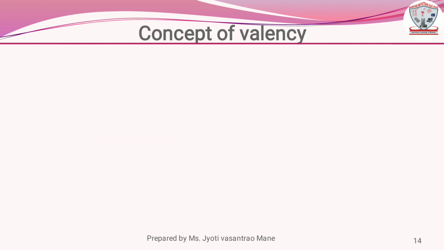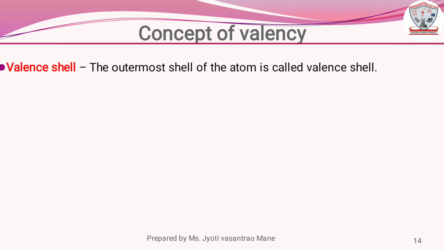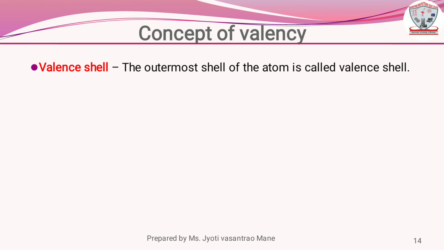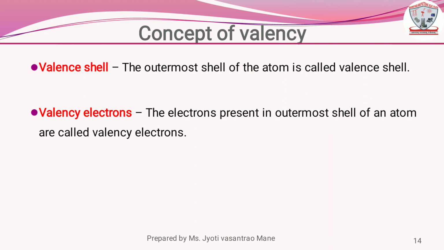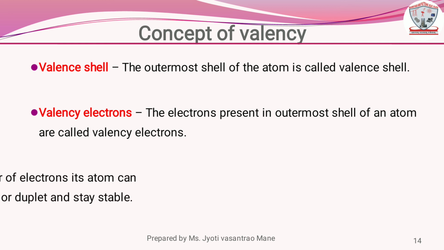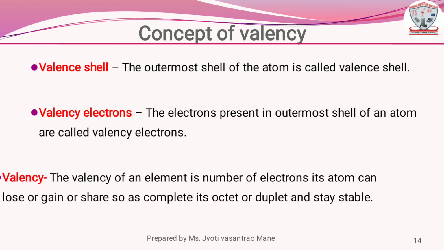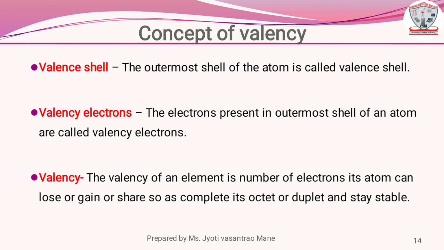The next one is the concept of valency. What is meant by valency? Firstly, we know what is the valence shell. The outermost shell of the atom is called the valence shell. Next, the valence electrons. The electrons present in the outermost shell of an atom are called valence electrons. And the next one is valency. The valency of an element is the number of electrons its atom can lose, gain or share so as to complete its octet or doublet and stay stable.